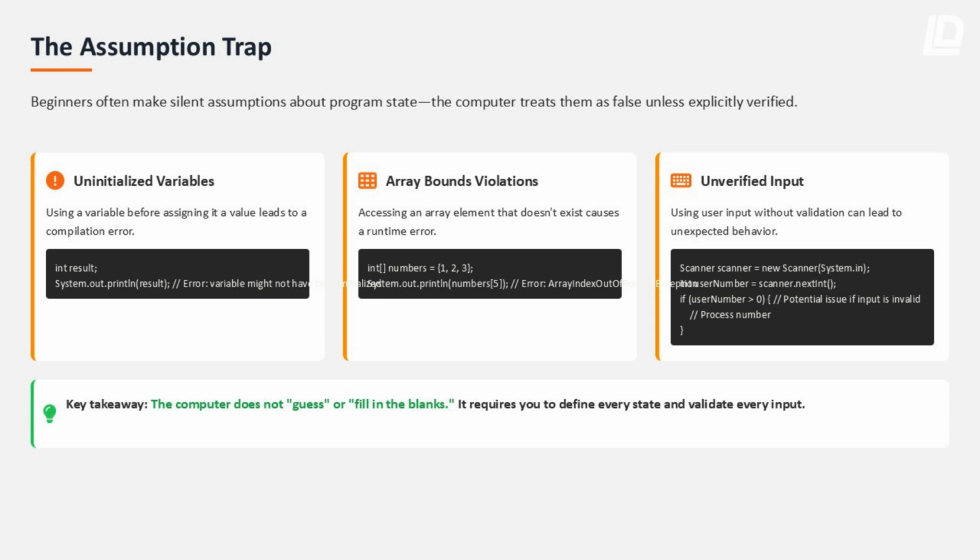Thinking error number 3: the assumption trap. This is one of the most dangerous habits. Beginners assume variables already have values, array indexes exist, user input is valid. Java treats assumptions as false unless proven. Uninitialized variables, array index errors, unexpected input. Java is strict because reality is strict.